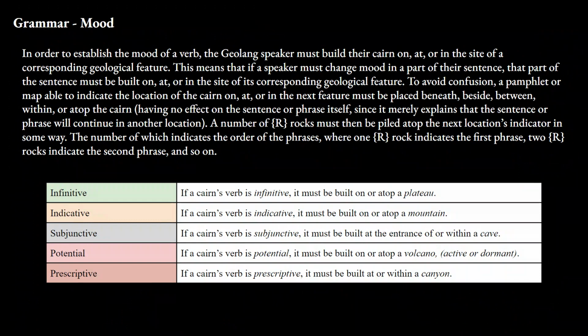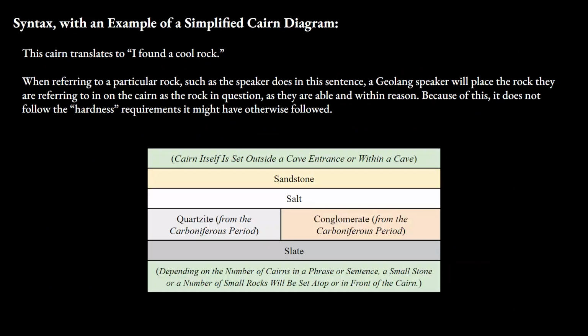A Geolaŋ speaker indicates the location of the next cairn in a sentence or phrase by placing a map or pamphlet beneath the cairn which shows the site of the next cairn. The number of rocks set in a pile equals the position of the cairn in its phrase, to denote the order of phrases or cairns in a sentence. Here I will be going through syntax in the form of a simplified cairn diagram, but more on syntax can be found in the full document. This cairn translates to, I found a cool rock.